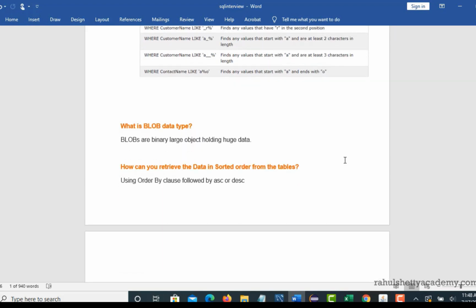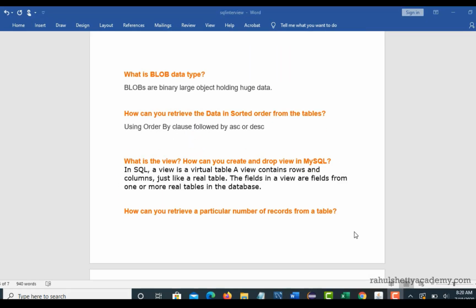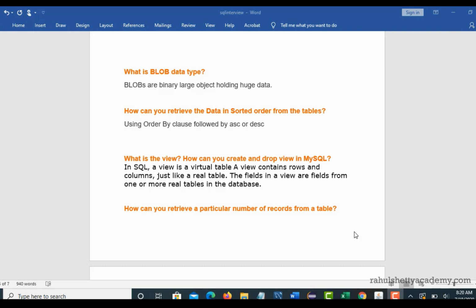Good. So what is the blob data type? This is also one of the special data types if you want to store data in your tables. You have seen data types for strings like varchar, char and integers. Similarly, there is one data type to store huge amounts of data or binary data. Like if there is a student database where they give ID, name, address and also a photo of the student, they give that in binary format.